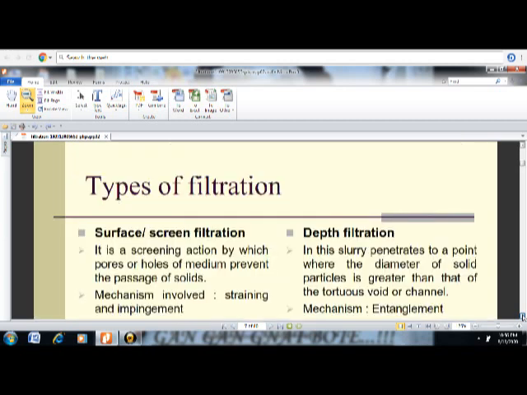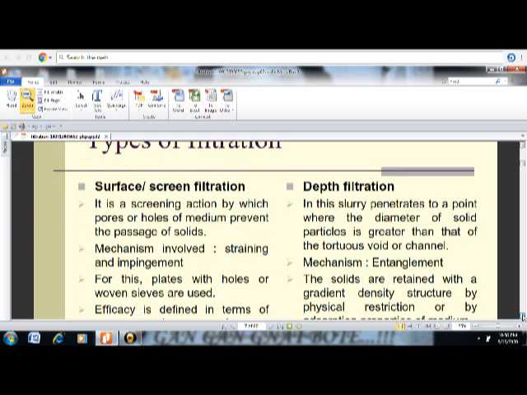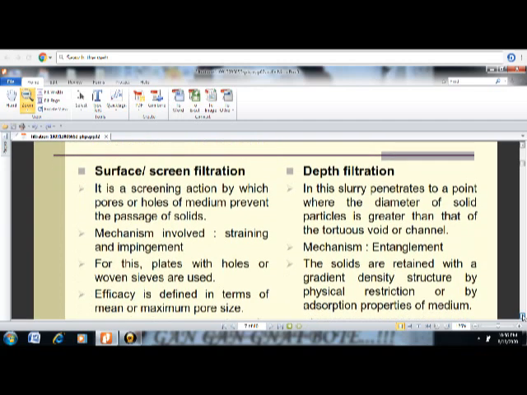So these are the 4 mechanisms of the filtration. Now there are basic 2 types of the filtration, that is the surface filtration and the depth filtration. Now what is the basic difference between the surface and the depth filtration?